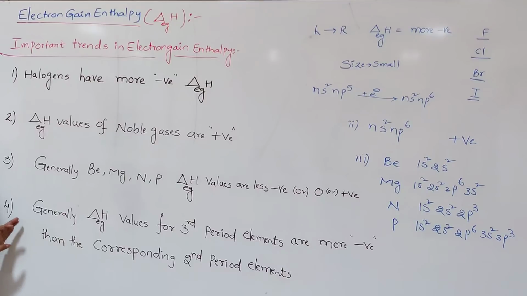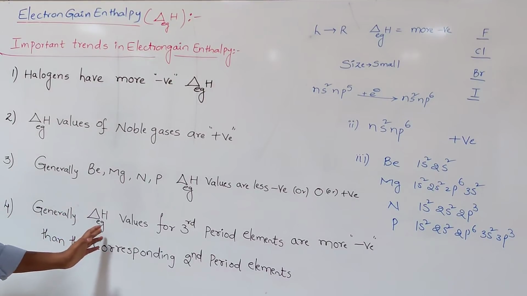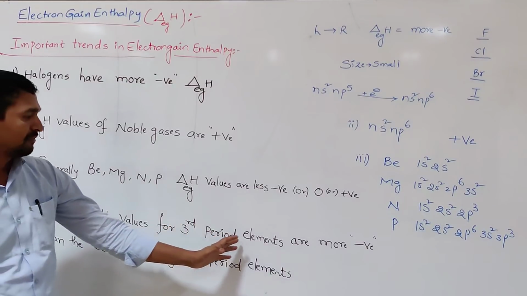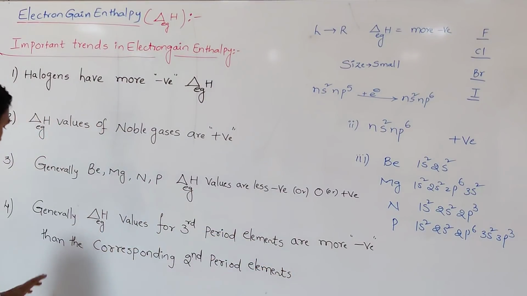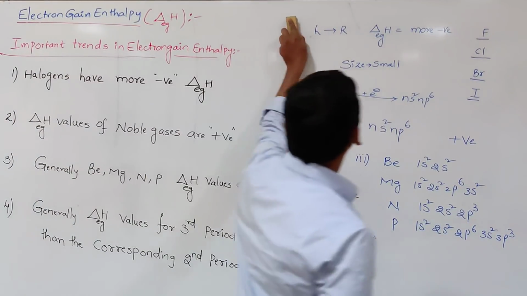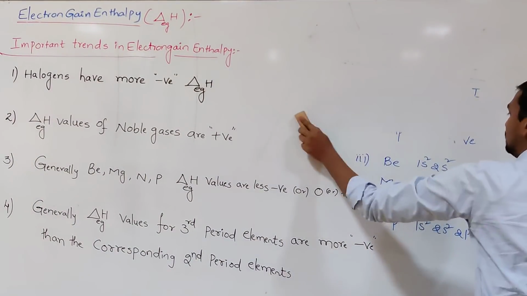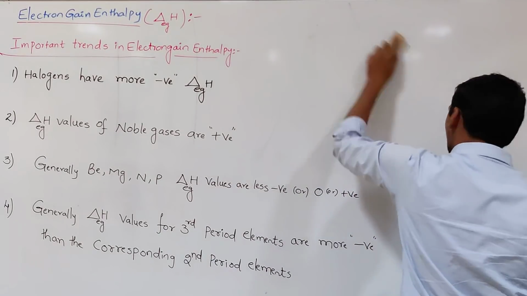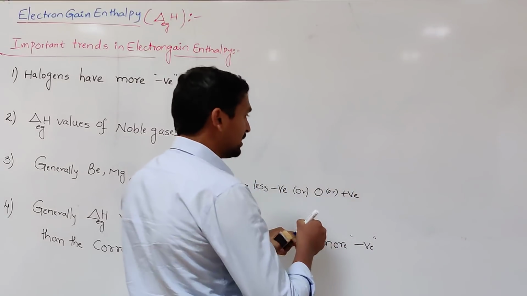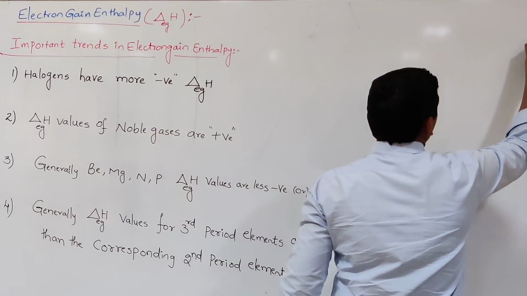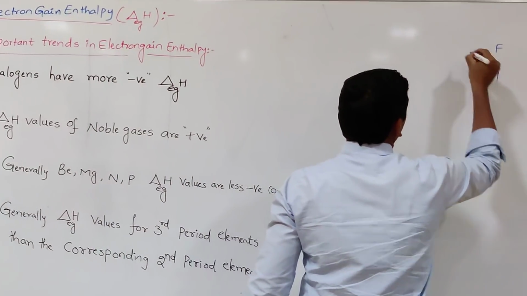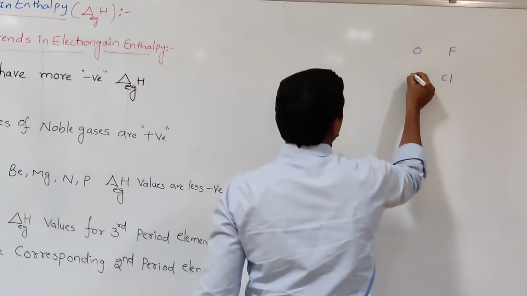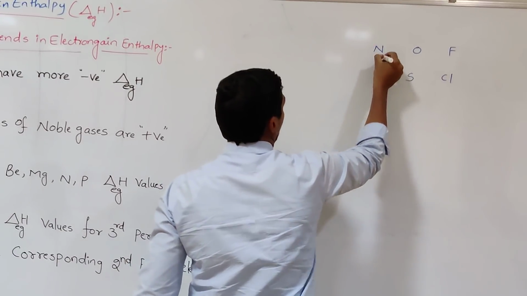Another important trend is that generally the electron gain enthalpy values for third period elements are more negative than the corresponding second period elements. We know how the electron gain enthalpy values vary in groups. For example, let us take fluorine and chlorine, oxygen and sulfur, nitrogen and phosphorus.